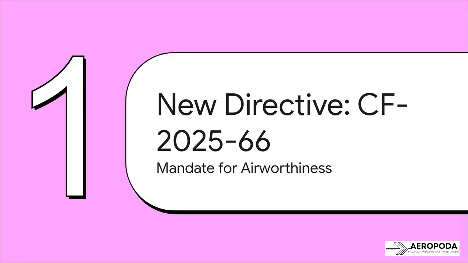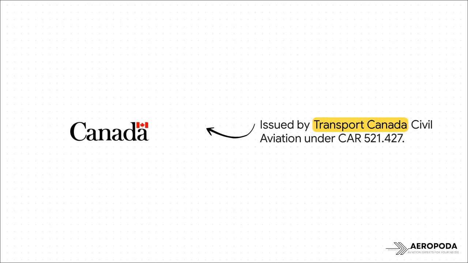This is Airworthiness Directive CF-2025-66. Mark your calendars because it becomes effective on December 19, 2025. And just to be clear, this isn't a suggestion, it's an absolute mandate. And its authority is rock solid. It's coming directly from Transport Canada's Civil Aviation, issued under Canadian Aviation Regulation 521.427. That makes compliance a legal requirement for maintaining airworthiness, period.